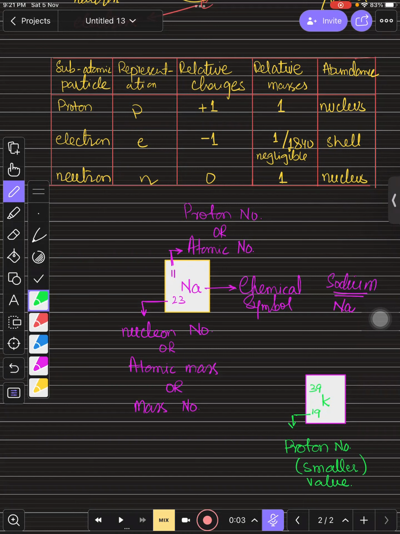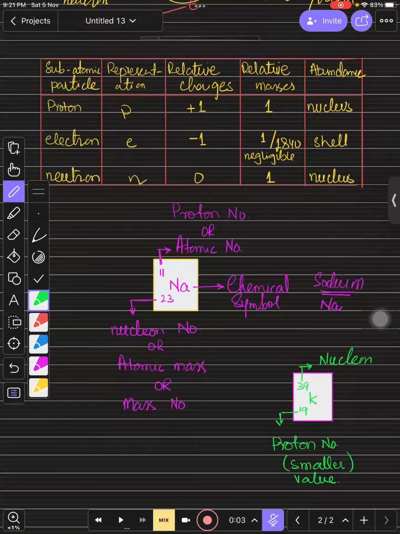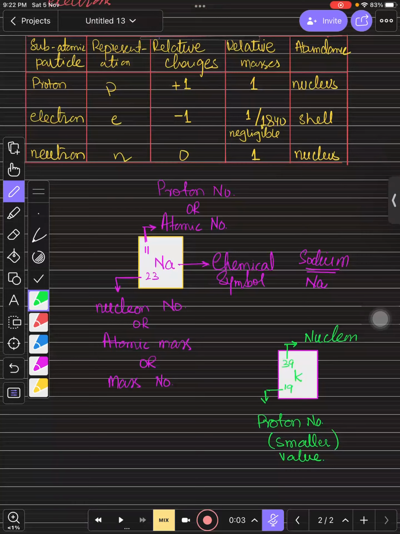For example, if I write this on the top, or on the bottom, or on the right hand side, or on the left hand side, you just need to remember the smaller value is always the proton number, right? And this one should then be the nucleon number. Is that right, children? Yes. Now, children, chemistry is very easy.